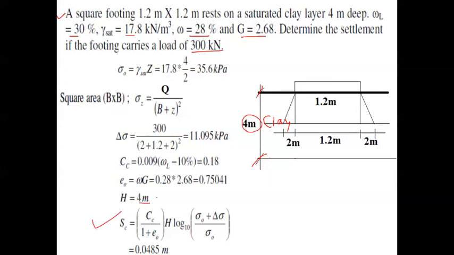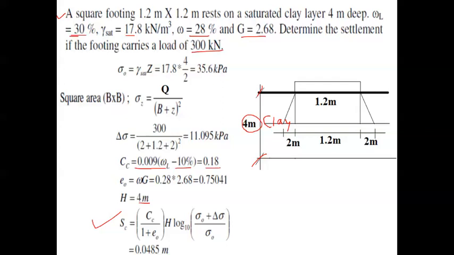Then Cc, we have the equation: 0.009 into (liquid limit minus 10%). So 0.009 into liquid limit, which is 30%, minus 10, that is 20 into 0.009. The answer will be 0.18. That is the Cc value.